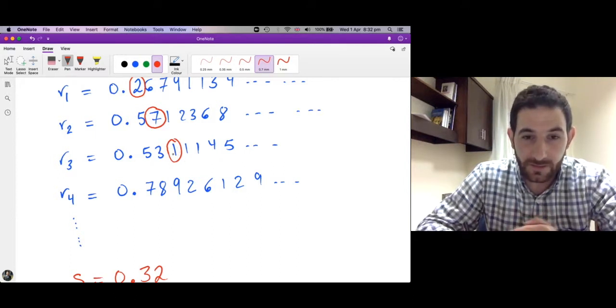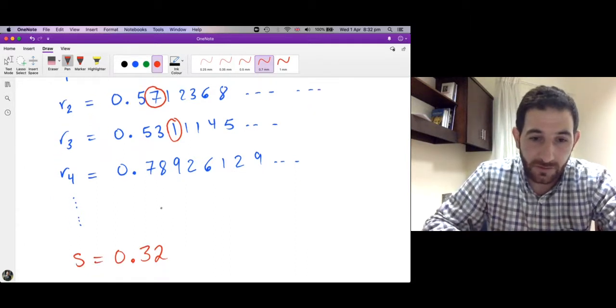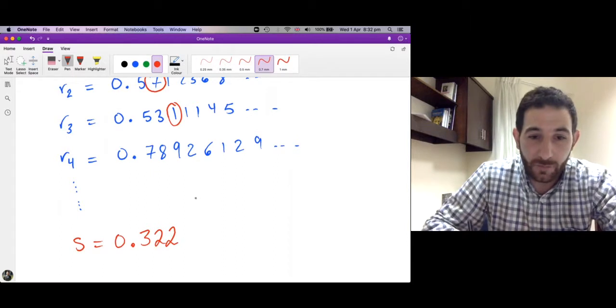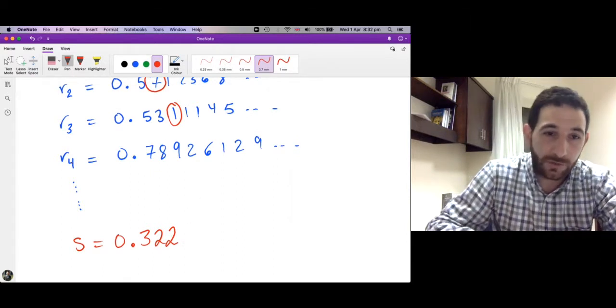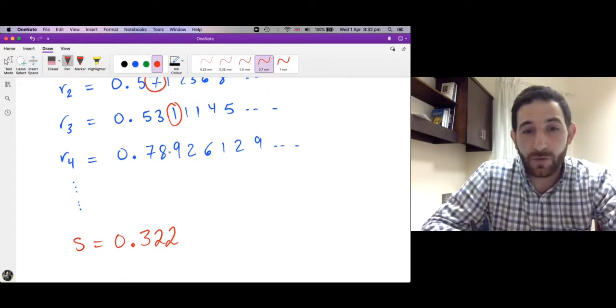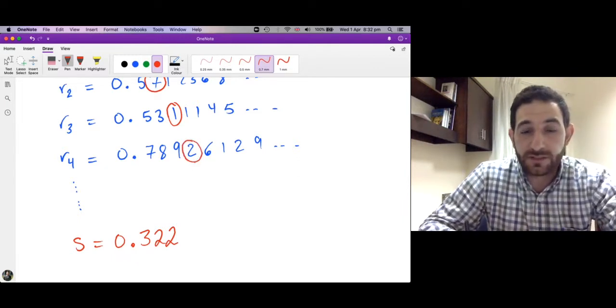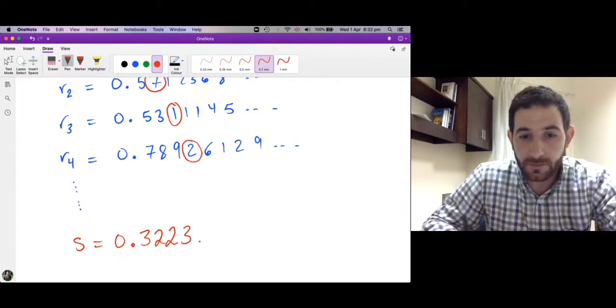If it's not, like here, it's 1, it's not 2, we put 2. So here, this is 2. And we continue in this form. To obtain the fourth place here, we go to the fourth number, to its fourth place. Since it's 2, we put 3, and we continue in this manner.